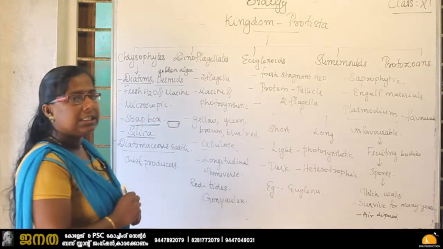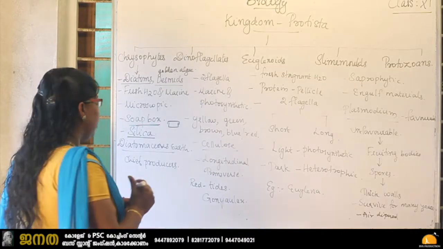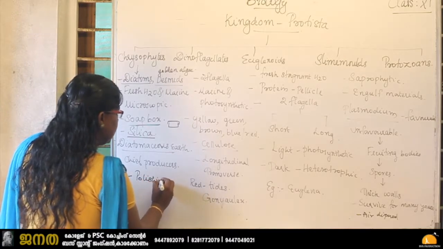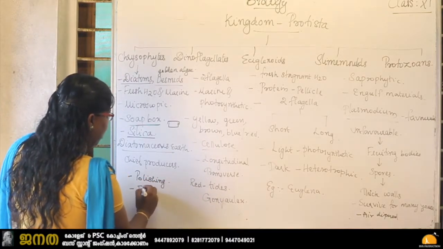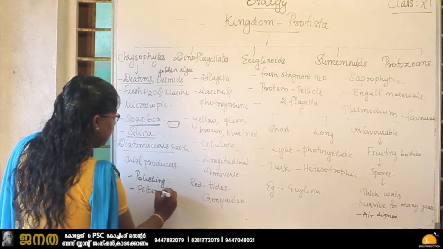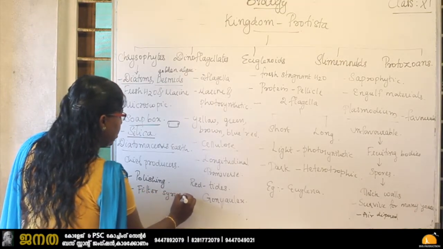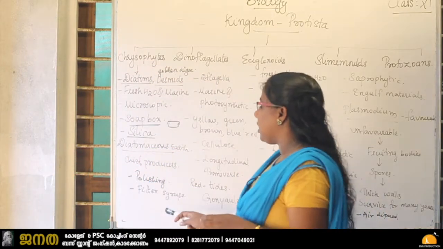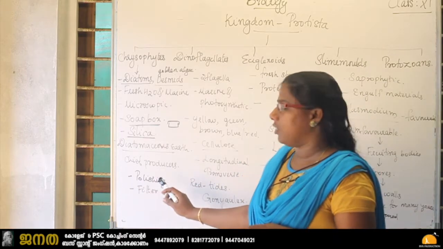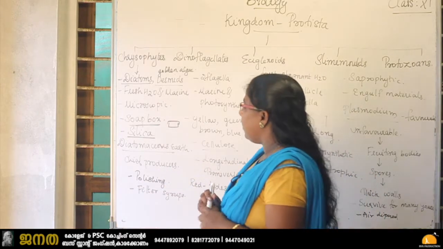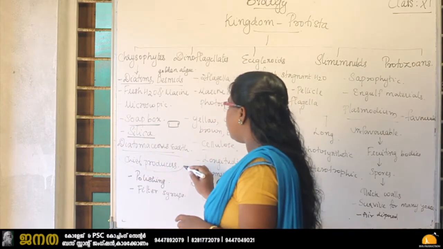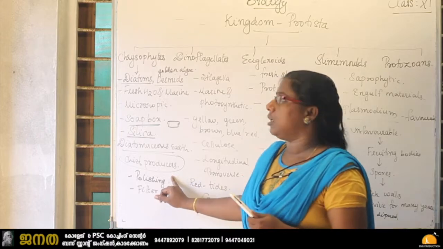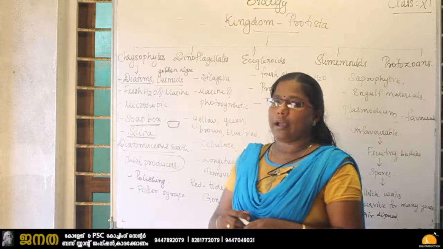And this diatomaceous earth is very useful and is used for polishing works. For polishing works it is used, and also for the filtration of syrups, to filter syrups and oils. So the diatomaceous earth is used for the filtration of syrups, and also for polishing works. Then these diatoms are the chief producers of the ocean. The category that produces the most food in the ocean is our diatoms. So these are the characteristics of the chrysophytes.